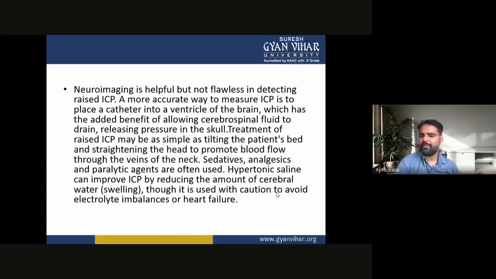Treatment of raised ICP may be as simple as tilting the patient's bed and straightening the head to promote blood flow through the veins of the neck. Sedatives, analgesics, and paralytic agents are often used.